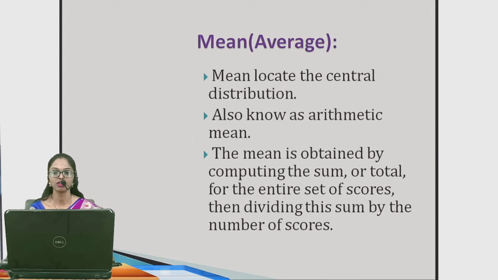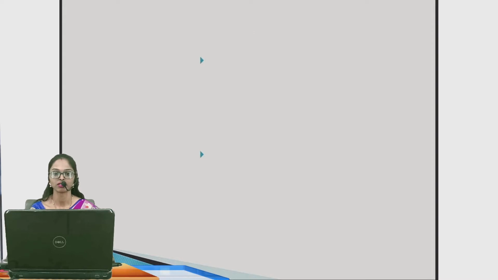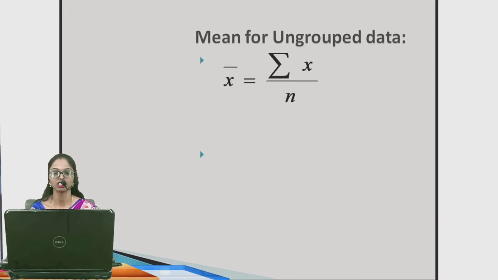First we see mean, or the average. Mean locates the center of the distribution. It is also known as the arithmetic mean. Mean is obtained by computing the sum or total for the entire set of scores, then dividing this sum by the number of scores. The formula to find the mean for ungrouped data: x bar is equal to summation of x divided by n.